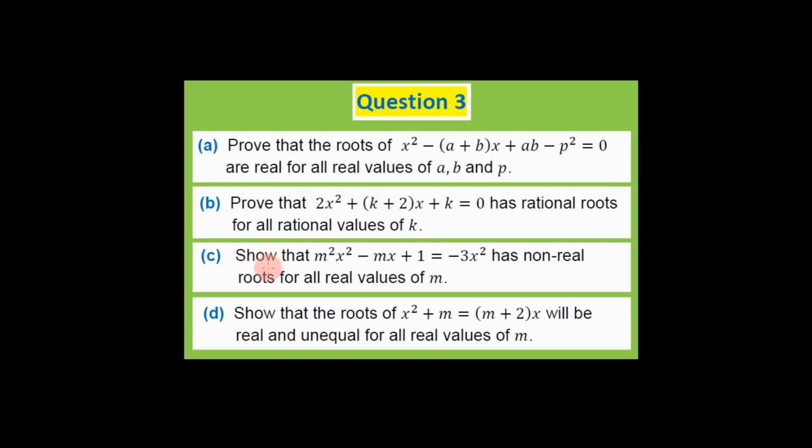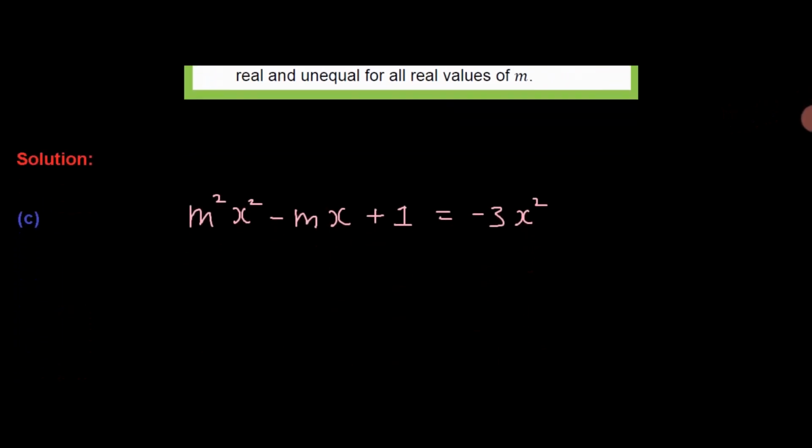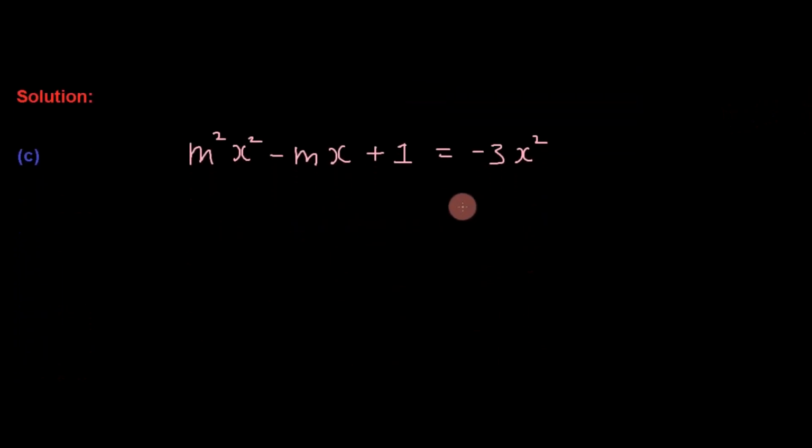Then in C it says, show that this equation has non-real roots for all real values of m. So first we need to write the equation in standard quadratic form, and we're going to bring everything to the left-hand side. We want only one term in x squared, so we're going to take out a common factor from these two terms.